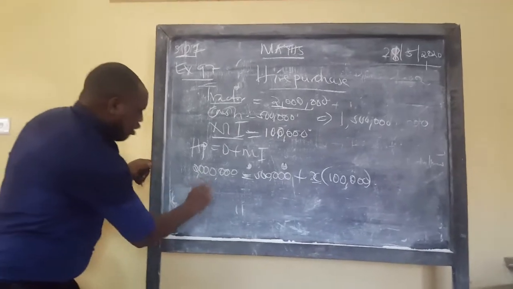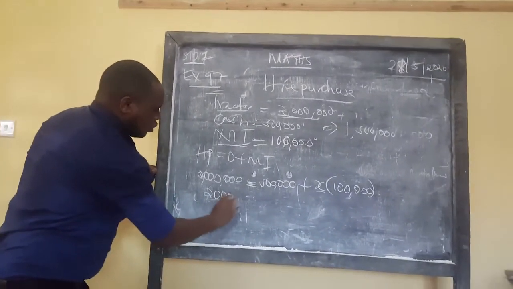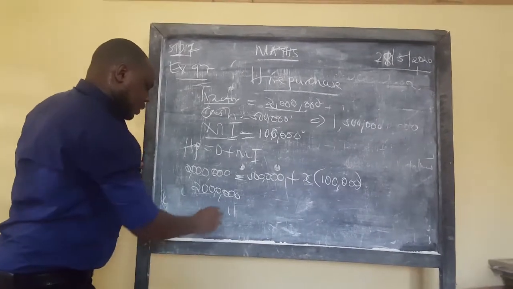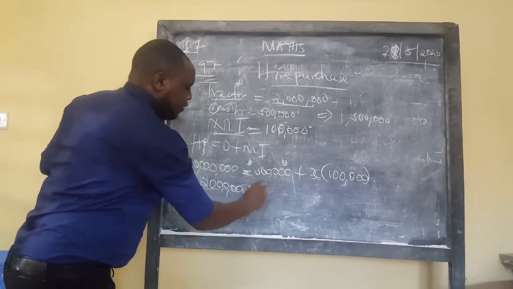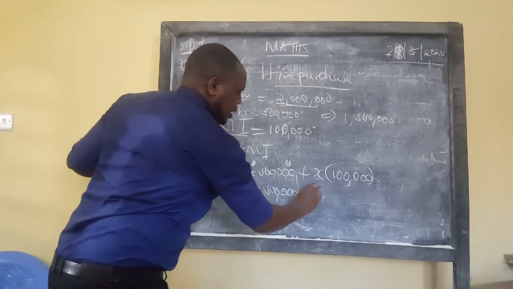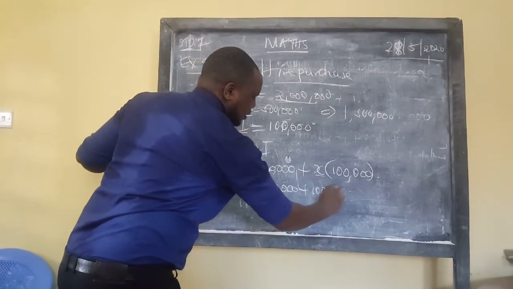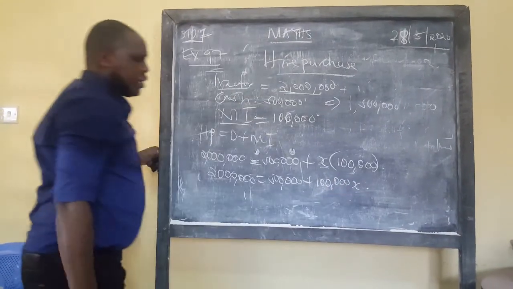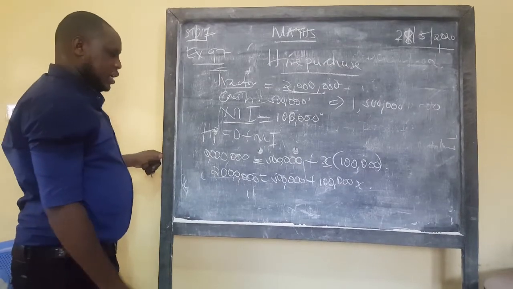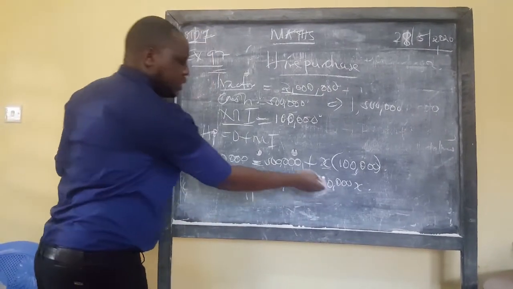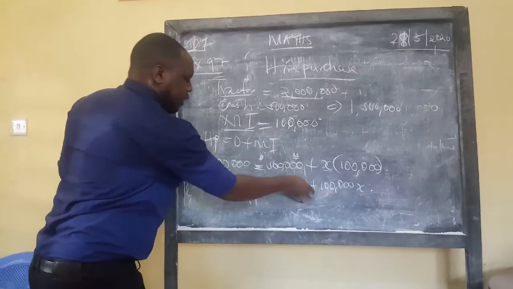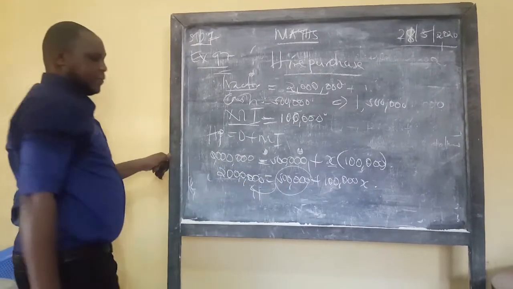So 2 million is equal to 500,000 plus 100,000 X. We want to remain with X on one side, so we group like terms together. Let this remain here, and we take the 500,000 to this side.